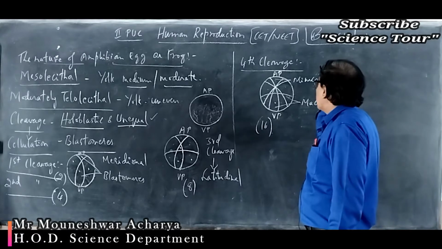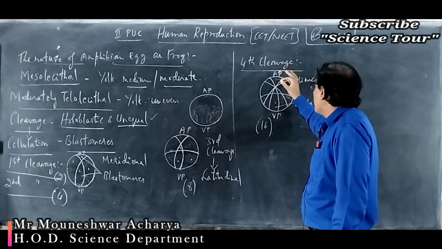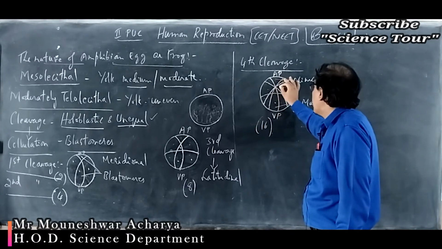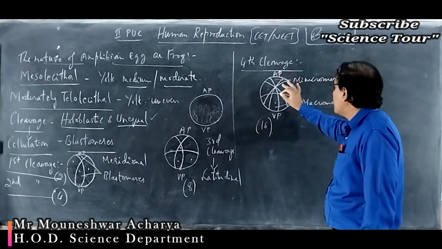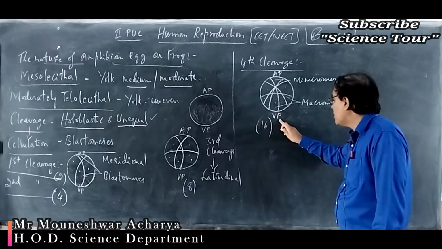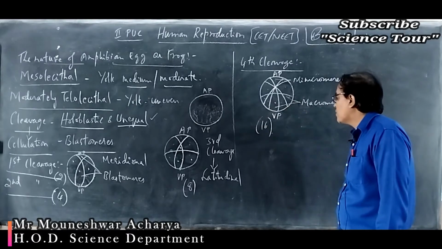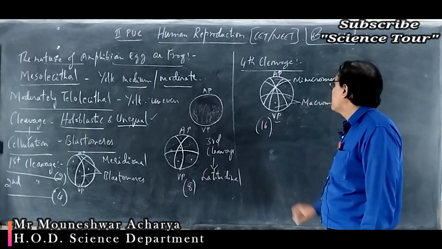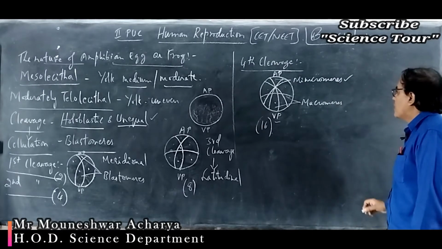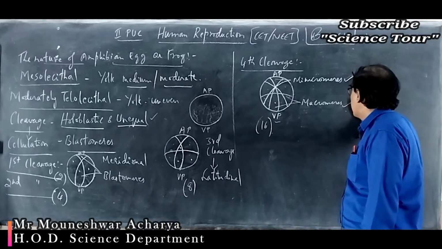The division at the animal pole is faster compared to the vegetal pole because less yolk is concentrated there. Yolk will not interfere with the cleavage or division at the animal pole region, but more yolk is present at the vegetal pole region. So the yolk will interfere with the cleavage at the vegetal pole. As a result, a large number of smaller cells, micromeres, are formed at the animal pole, and the larger cells, macromeres, are formed at the vegetal pole.